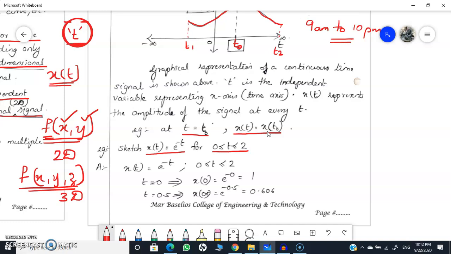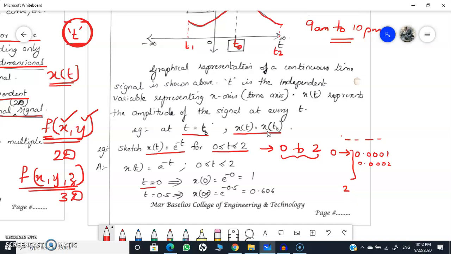That means I am considering the time interval from 0 to 2, each and every value from 0 to 2. I need to plot the signal x of t equal to e raised to minus t. If the signal is varying from 0 to 2, I couldn't take all the values within the range, because if I am taking the decimal up to 4 places, the first value after 0 will be 0.0001, the second value will be 0.0002, and like that I need to go till 2. So that many values I couldn't take. So I am taking certain values in between 0 and 2.